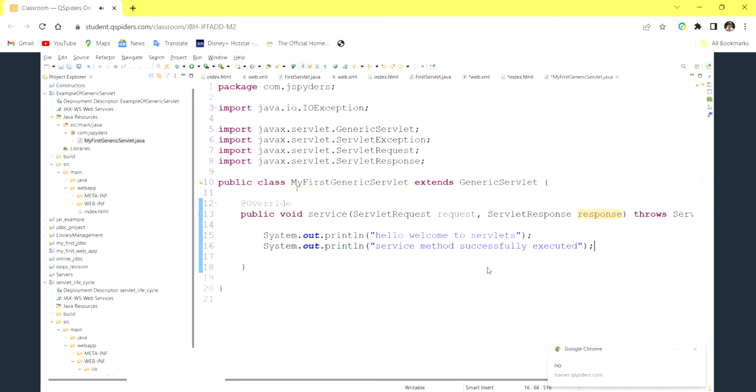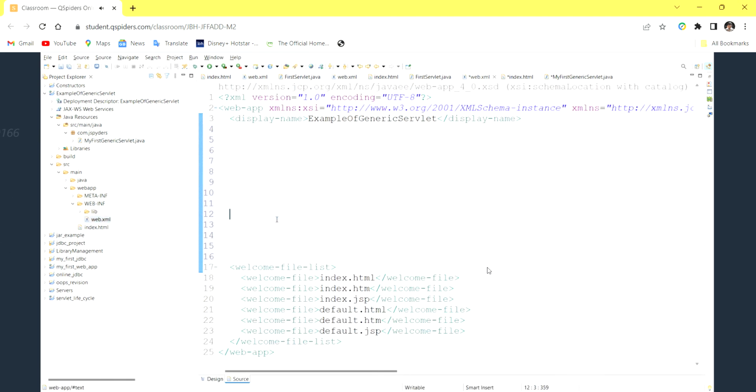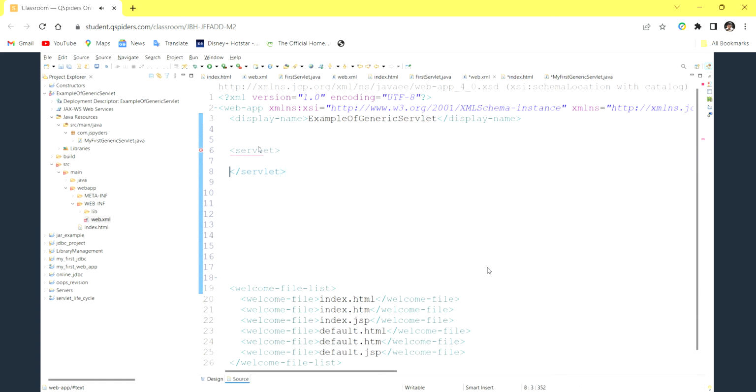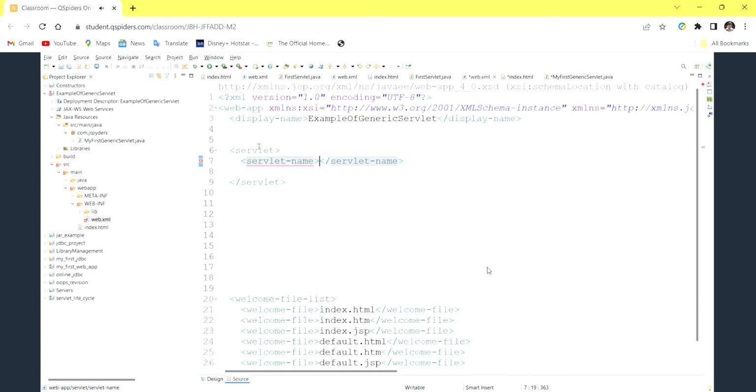Now our index page is ready. Our servlet class is also ready. Now we have to configure that. I'll create one servlet tag. It contains the servlet name as well as the servlet class. The servlet name is like a key, and I can take anything, so I will take it as something first.